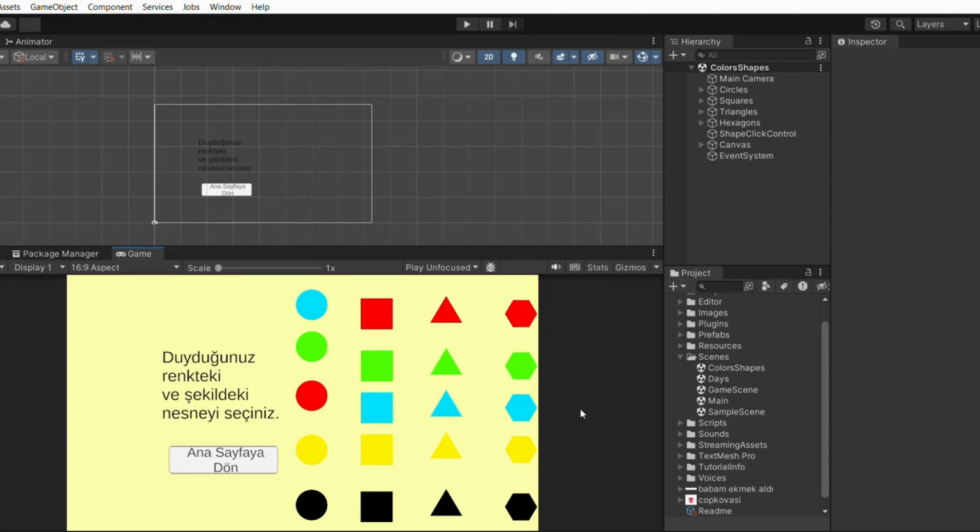In this activity, an audio file is played in the background and the user is asked to find and select an object of the shape and color specified in the audio file.